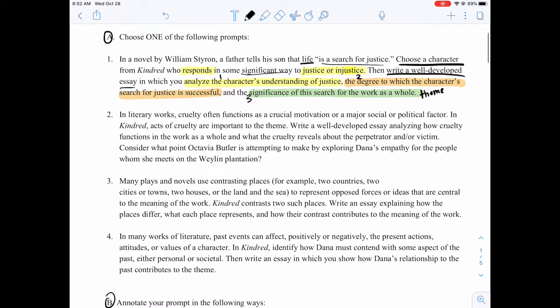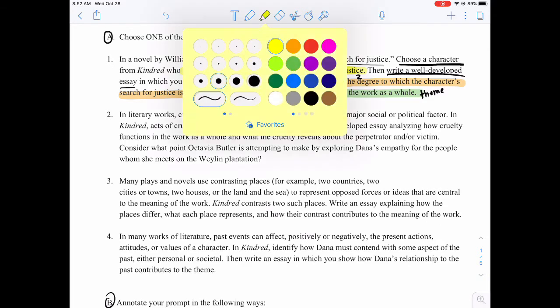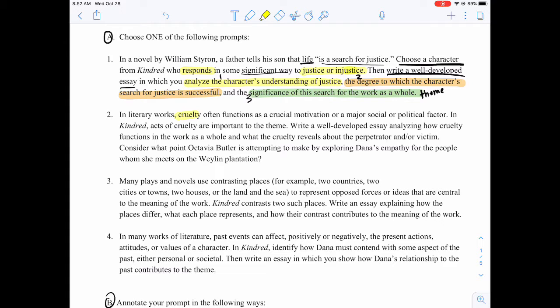Okay, number 2, in literary works, cruelty, that seems pretty important for this prompt. Cruelty often functions as a crucial motivation or a major social or political factor. In Kindred, acts of cruelty are important to the theme.